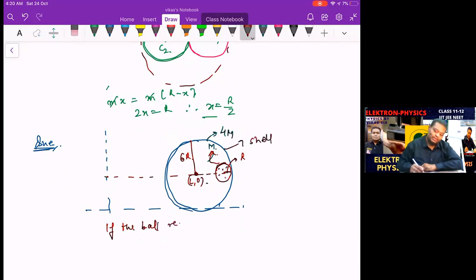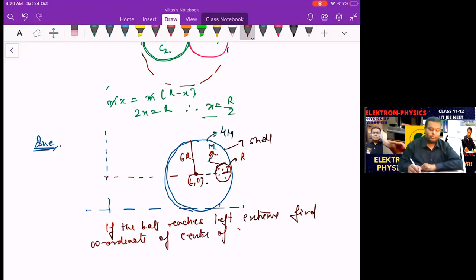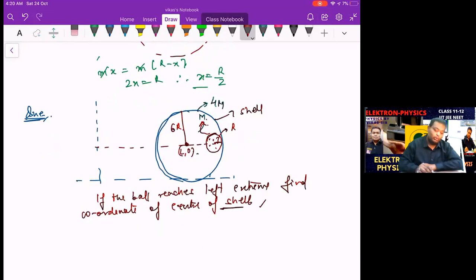If the ball reaches the left extreme, just now we did the question: find the coordinate of the center of the shell, not the center of mass. So how do we do it? I've already explained how to attempt the question, that is by m1x1 equal to m2x2. And the reason for that is once again the same.